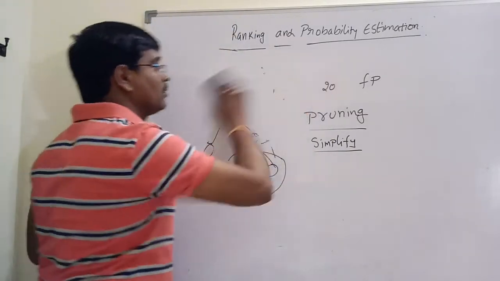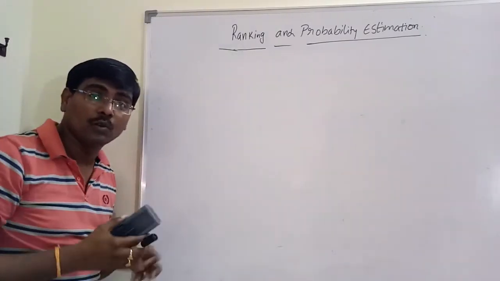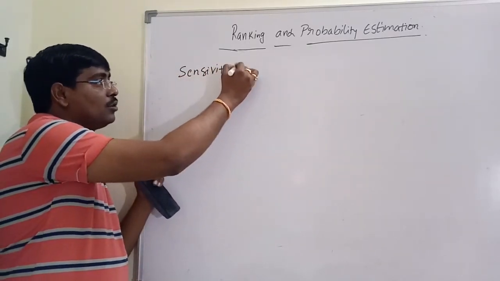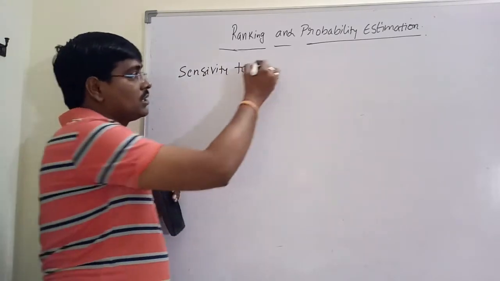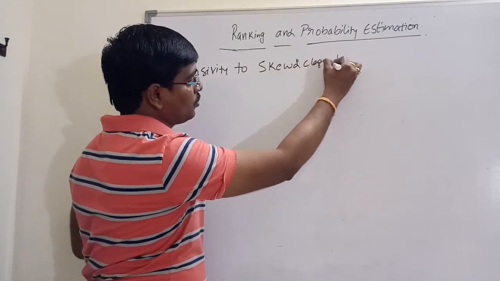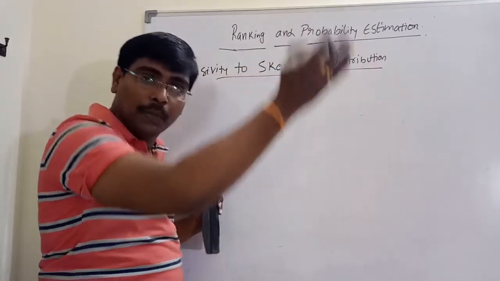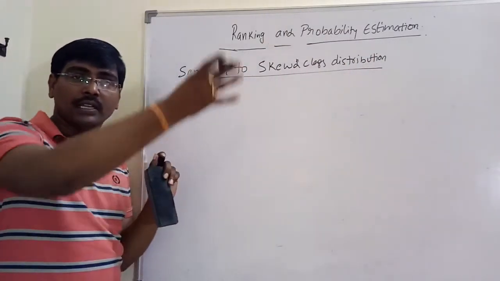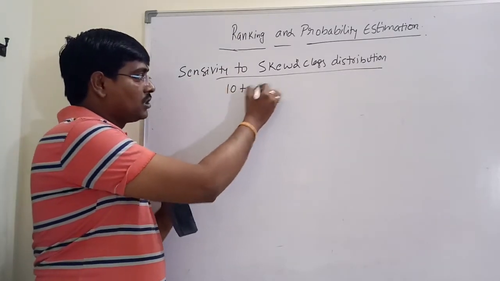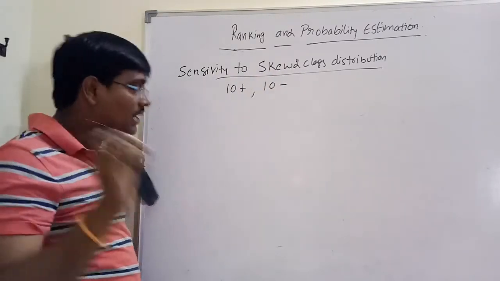Now we will move to sensitivity to skewed class distribution. You know the meaning of skew. Skew means either completely left or completely right, that is, completely positive or completely negative. For example, consider 10 positive and 10 negative instances.